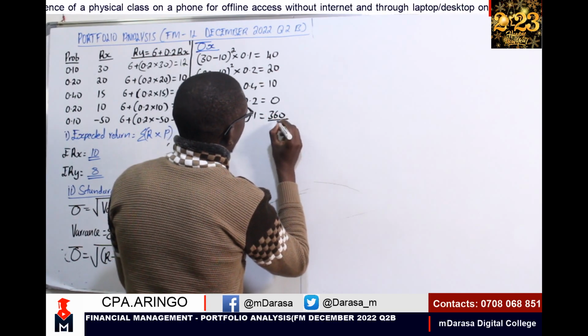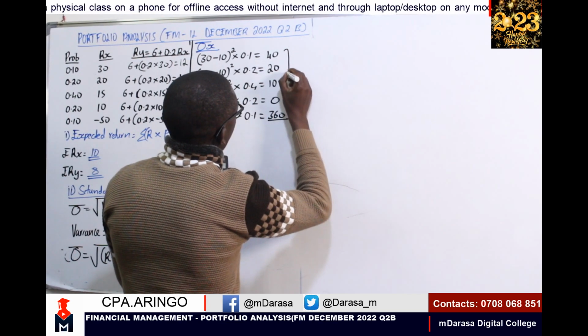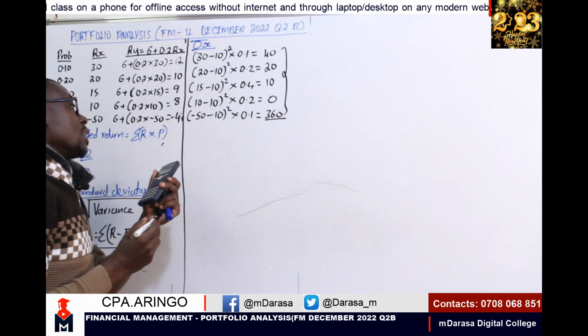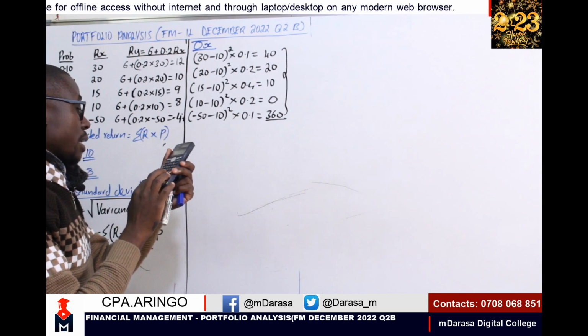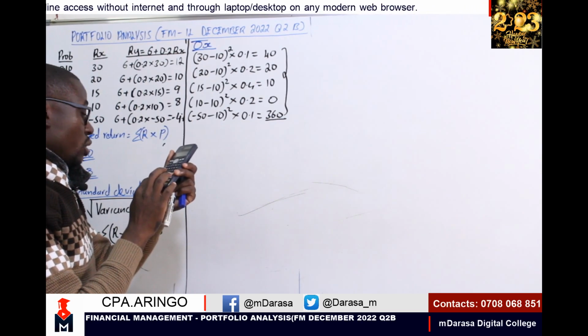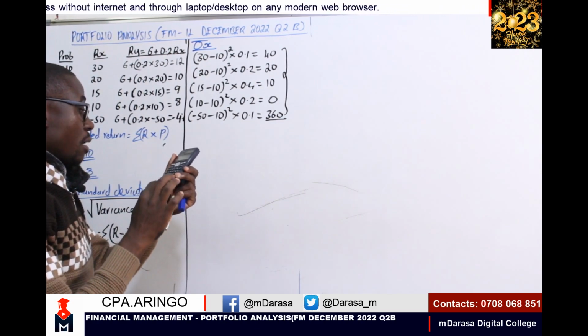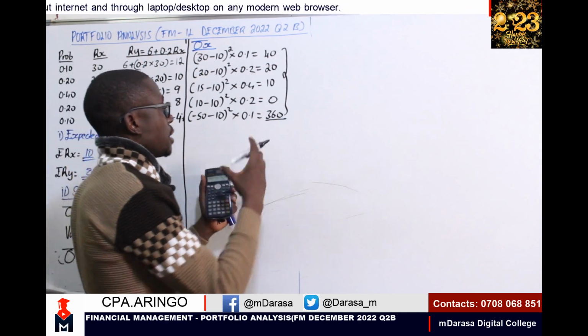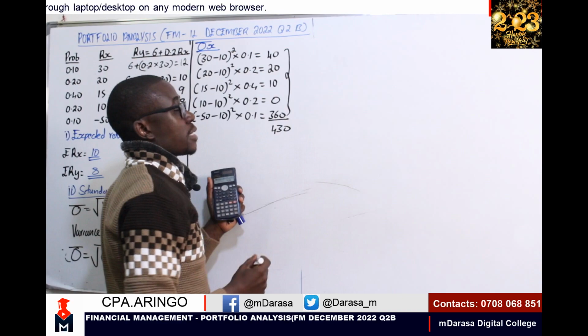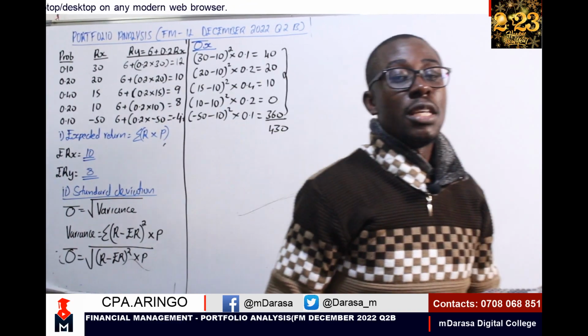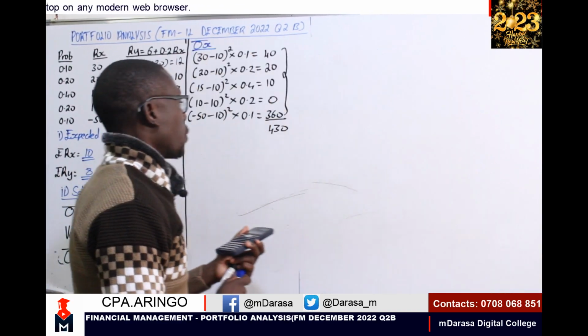After 360, what I need to do is get the summation of that. So I'm going to have 360 plus 10 plus 20 plus 40, a figure of 430. And recall, this is not my answer. This is a variance. My interest is standard deviation. So what are we going to do?